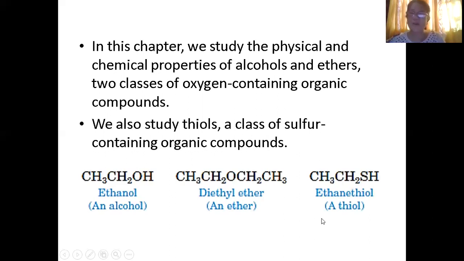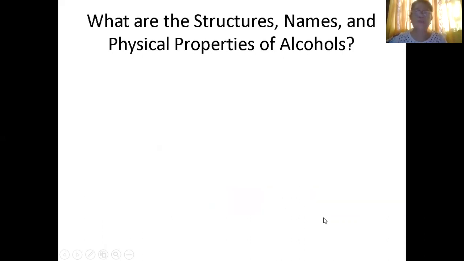Then this is now ethane thiol, meaning with the SH, the sulfur, as I have said. So this is ethane, then you have a thiol here. These are the classes of alcohol: the alcohol, the ether, and the thiols. So what are the structures, names, and physical properties of alcohols? Let us have first the structure.